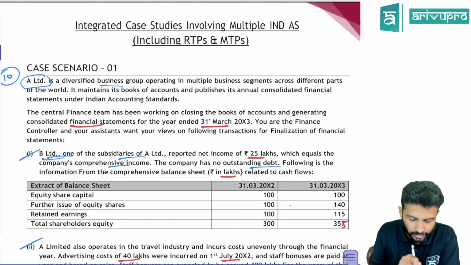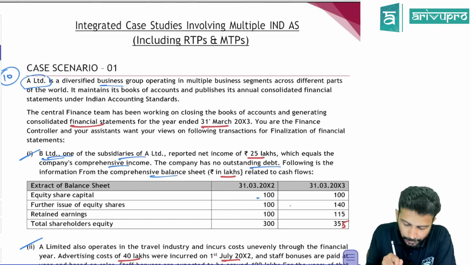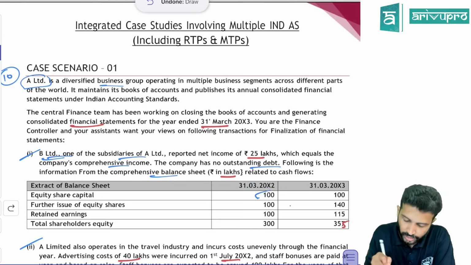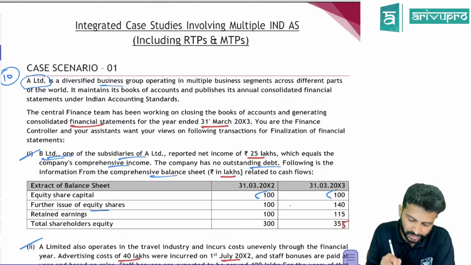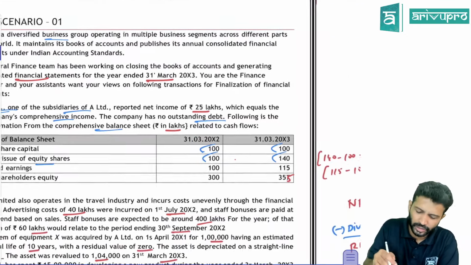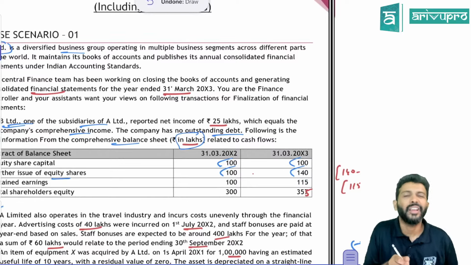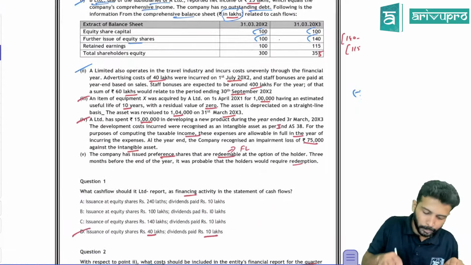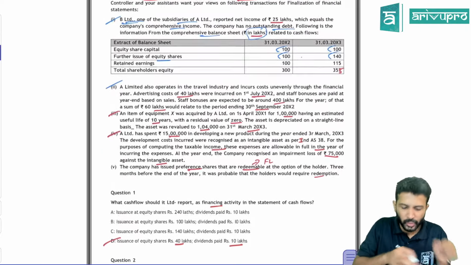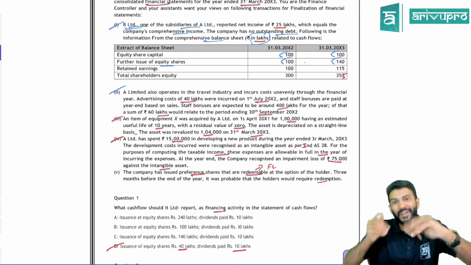Following is the information from the comparative balance sheet. Equity share capital as on 31st March 20x2 is 100, and as on 31st March 20x3 it is 140. Indirectly they're telling you an extra 40 lakh equity shares have been issued in the current year. I think all these numbers are in lakhs. So the better approach here is, as I told, with some questions, when you read the question you will not get to know what they are trying to ask. So if you read the requirement, you'll get a better idea.